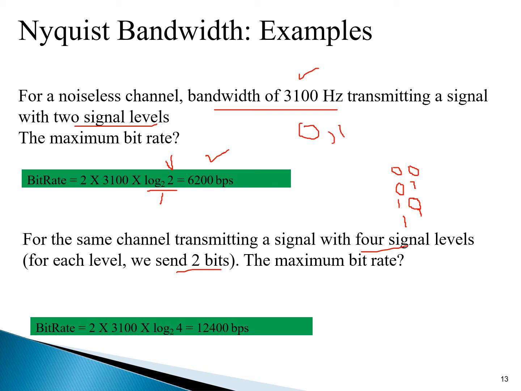So the maximum bit rate is 2 multiplied by 3100 multiplied by log base 2 of 4. 4 is our levels, as written, signal levels are 4. So what is the answer of log base 2 of 4? That is 2, because 2 to the power 2 is 4. So 3100 multiplied by 2 is 6200, and 6200 multiplied by 2, the answer will be 12400 bits per second.